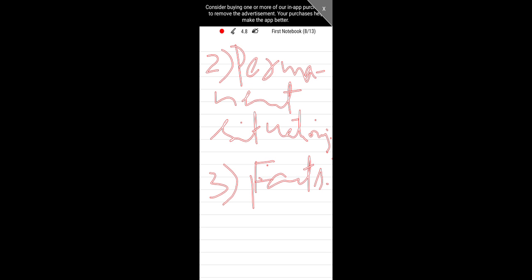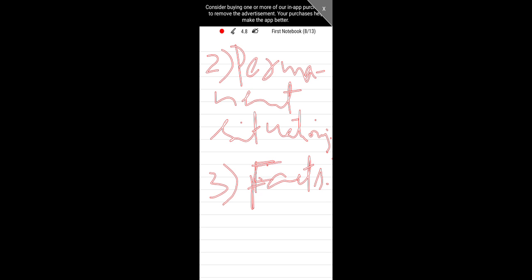Number third was facts, or we can say universally true sentences. Whatever sentences might be true universally, or are universally accepted truths, we always express them also in simple present tense, like water boils at 100 degrees Celsius. The capital of India is Delhi. It's universally true, right? 2 plus 2 equals 4. Birds fly. The sun sets in the west, right? So these are the facts. We always express facts in simple present tense.